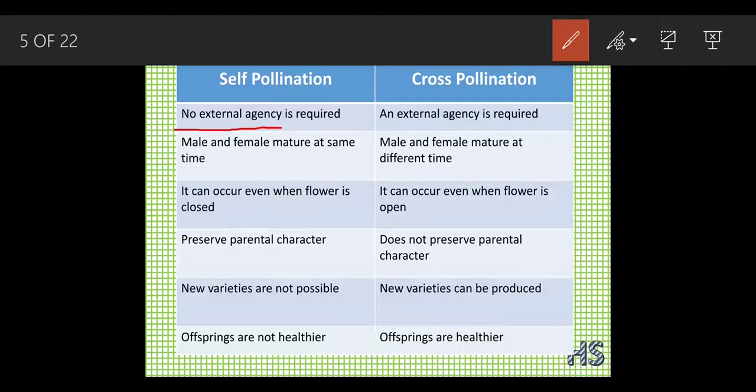In self pollination, they do not need any external agent, because the male and the female are born on the same plant. In cross pollination, there is a requirement of external agents. You need insects, it may be water pollination, it may be due to wind. So many other factors will lead. So these are the external agents.